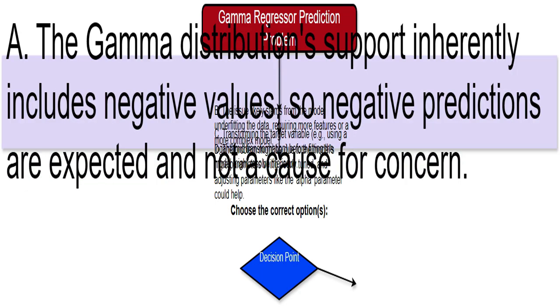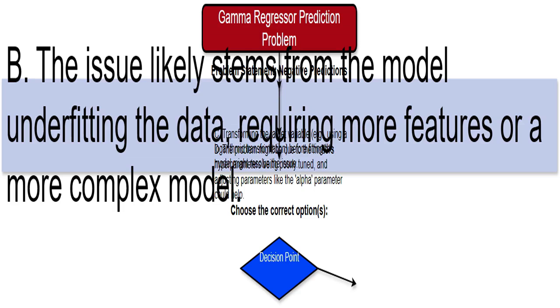This option says negative predictions from a gamma distribution are fine, but that is incorrect. The gamma distribution only works with positive values. This suggests the model is too simple, needing more data or a more complex structure. While this could affect the prediction accuracy, it doesn't directly explain why we're getting negative predictions.